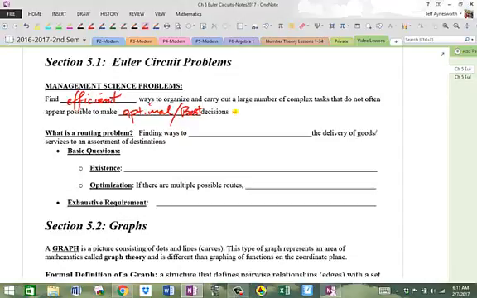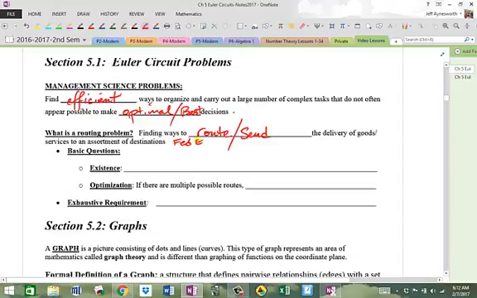Well, routing problems are like that, and they're used to find ways to route or send the delivery of goods and services to assorted destinations. FedEx is a good example. UPS is another good example. The United States Postal Service.